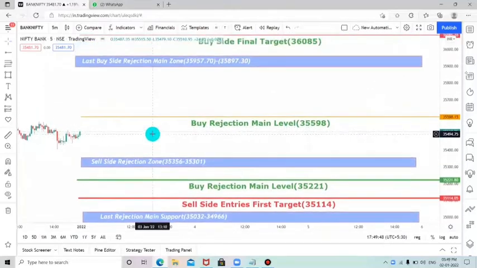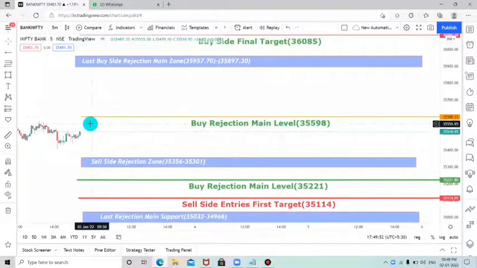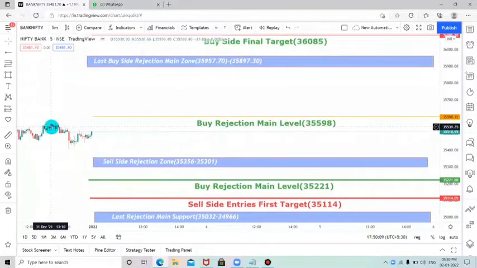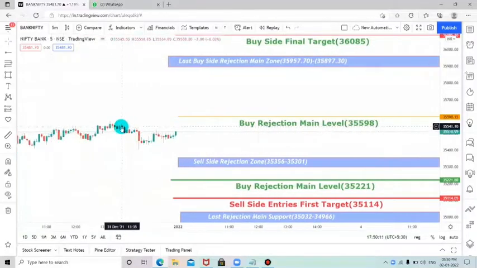First of all, the buy rejection main level I have given as 35,595. This is one of the levels you can use once the market gaps up or gaps down. Once the market tries to reach this level, you can expect a rejection from it. If you want to take entry according to the buy rejection level, you need a perfect rejection candle like this. It can be a red candle, no problem, but the candle wick should be higher on the upper side. Only then can we expect a sell side movement at this level.